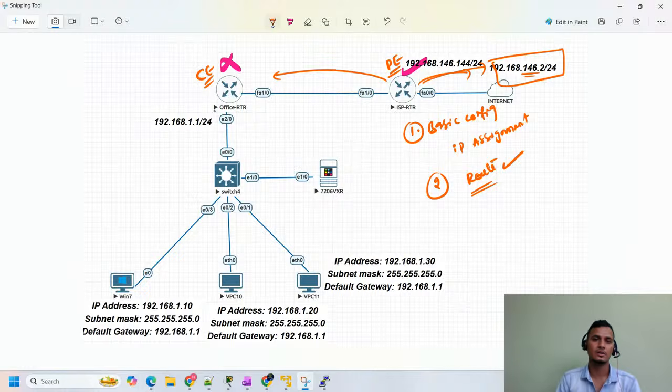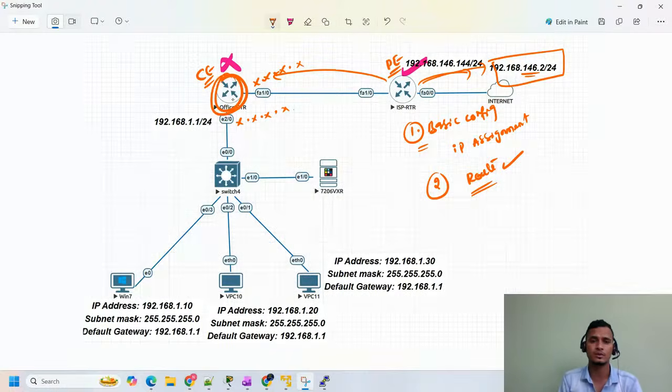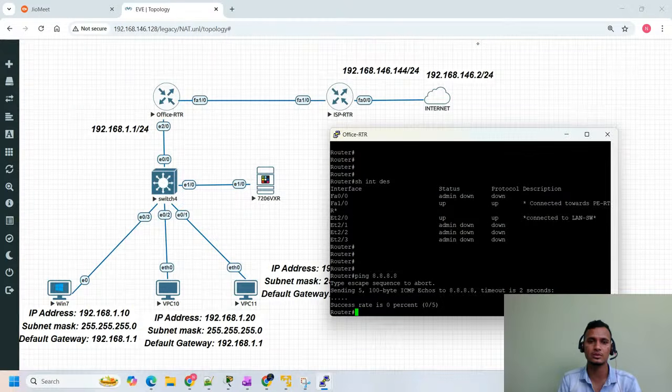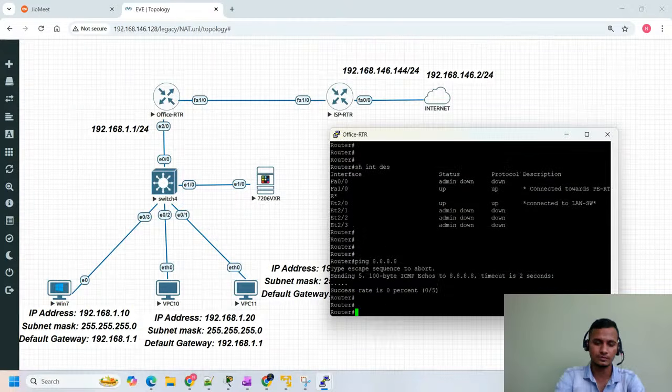Clear? Now, when I try to ping 8.8.8.8 from this particular router, we don't reach because we don't have a route. We have only the basic configuration, which means the IP address assignment on these respective interfaces, but we don't have a route in this particular router. Once I configure the route, you will see we are able to reach the internet. So this is our office router.